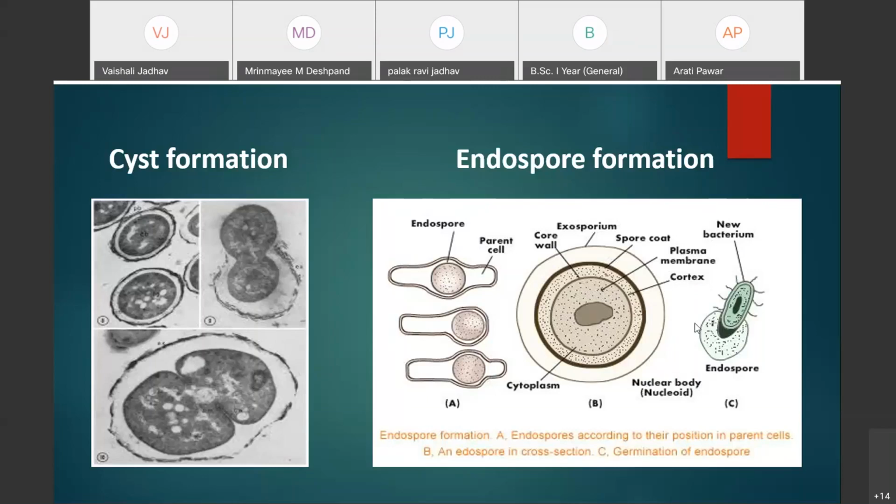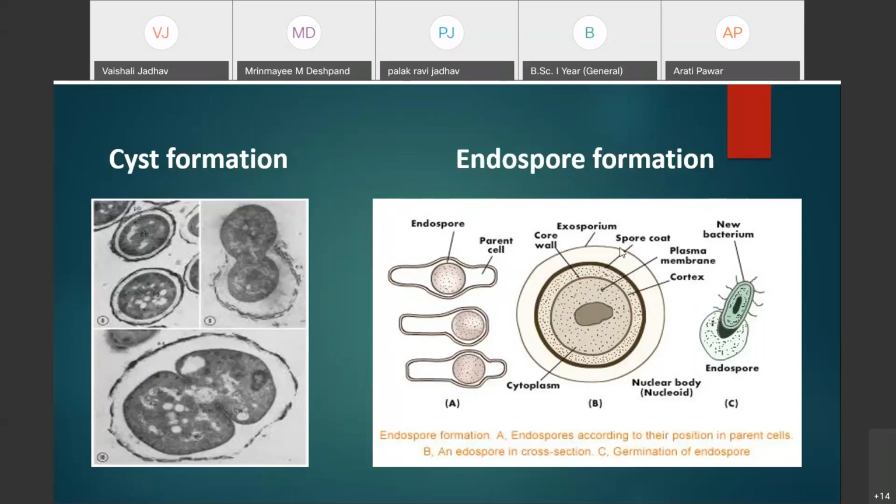Then outer to the cortex, it is well protected by the spore coat. The spore coat is a thick layer which is surrounding the cortex.